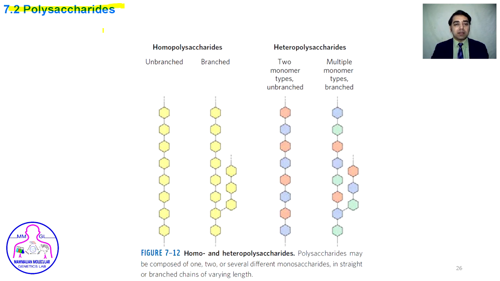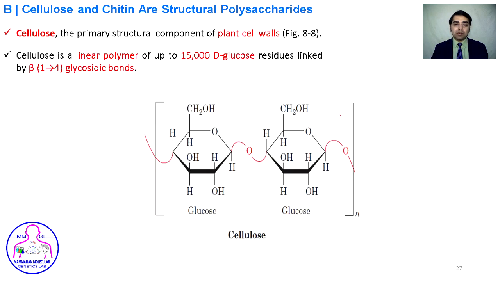So the polysaccharides. There are two classes of polysaccharide. One is homopolysaccharide, containing the same monomers joined together to make a straight chain or a branched chain. And the heteropolysaccharides contain 2 or more types of monomeric units joined together by glycosidic bonds to make a straight chain or a branched chain.